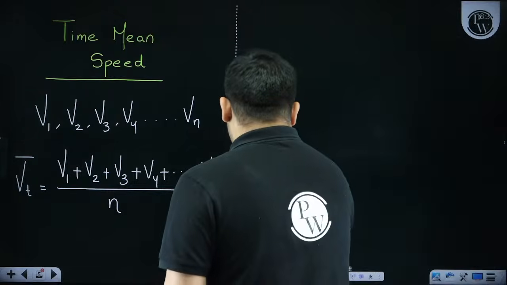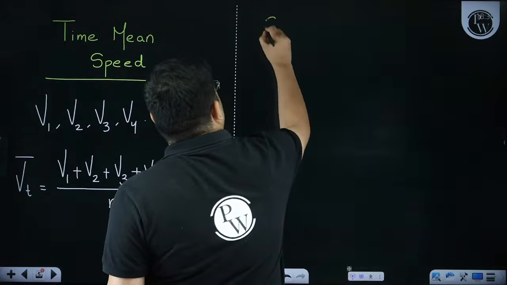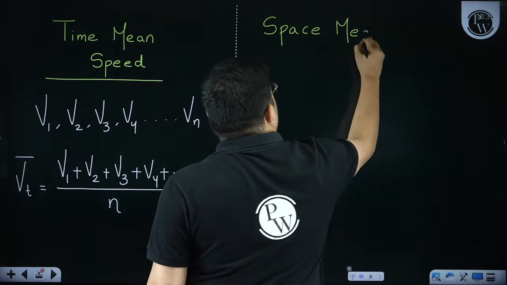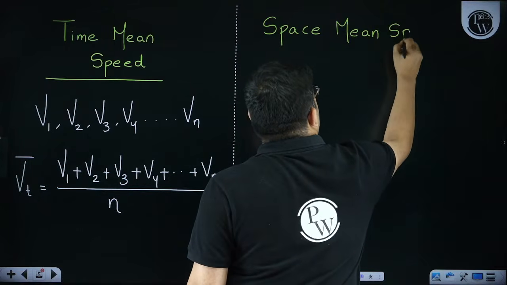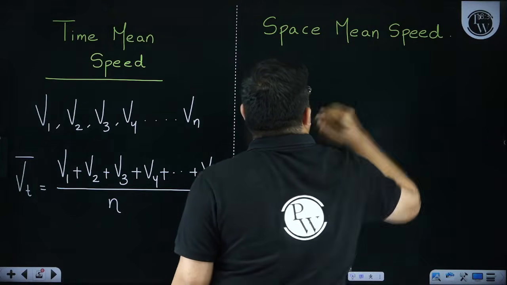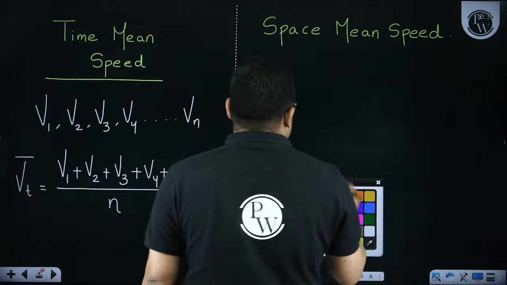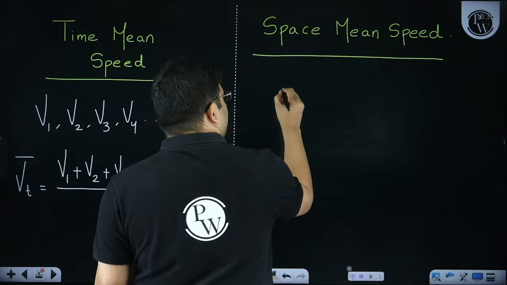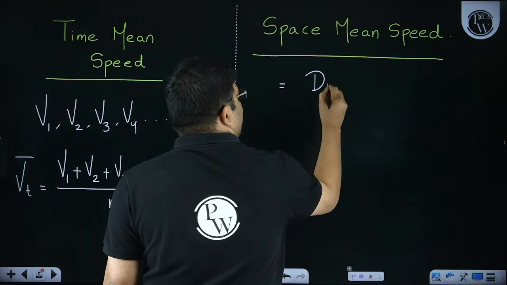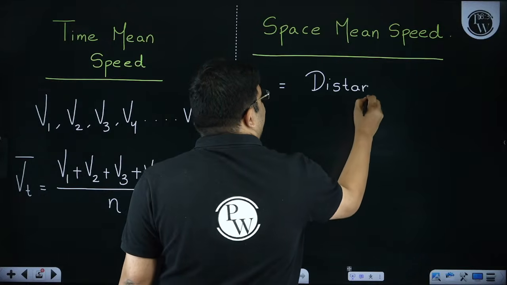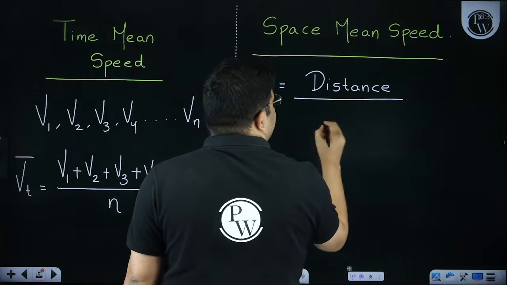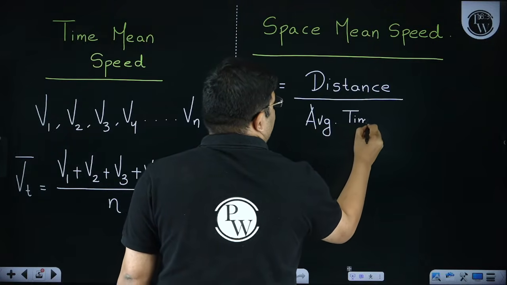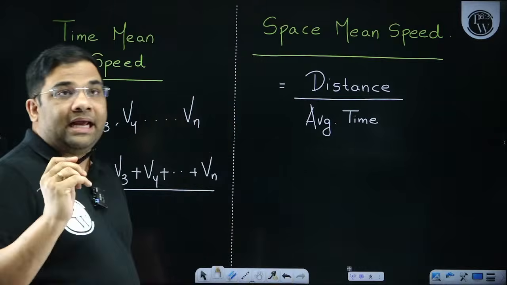Now we'll go to space mean speed. What is space mean speed? Space mean speed is very easy to understand. This space mean speed is actually equal to the distance traveled by the average or mean time.